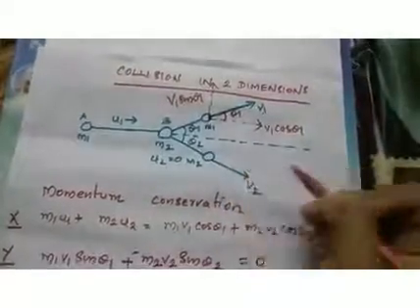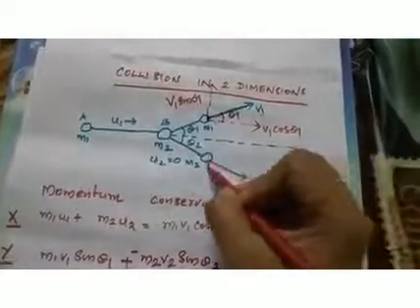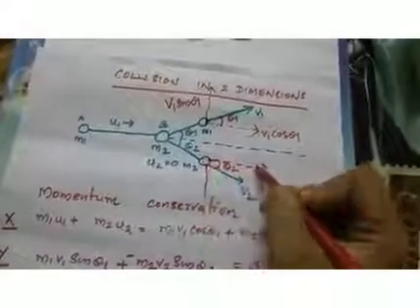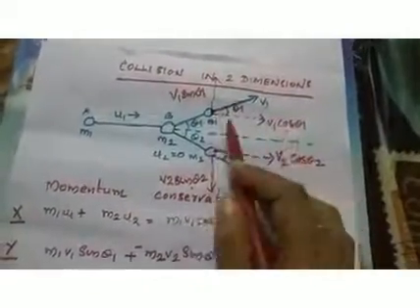Similarly, resolve velocity vector v2. And if you resolve it, you will get two mutually perpendicular components like this. And if this angle is theta 2, then this angle is also theta 2. This component is adjacent to theta 2. So this will be v2 cos theta 2. This component will be v2 sin theta 2. So which are the components along the vertical direction? That is v1 sin theta 1 and v2 sin theta 2. And which are the components along horizontal direction? v1 cos theta 1 and v2 cos theta 2.